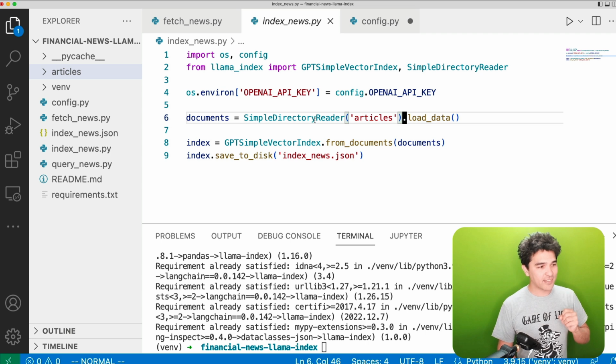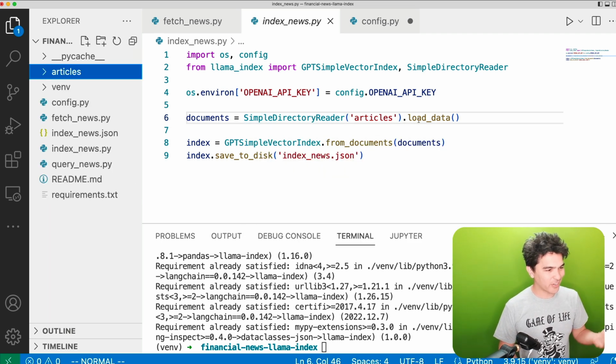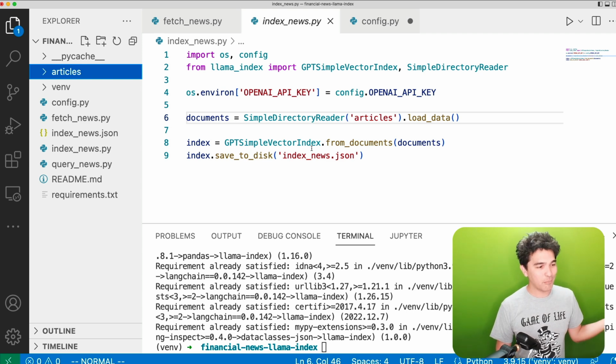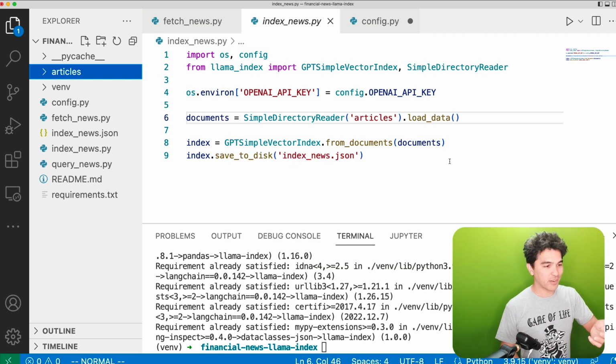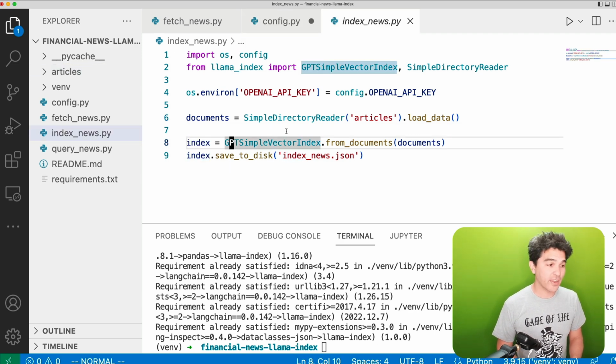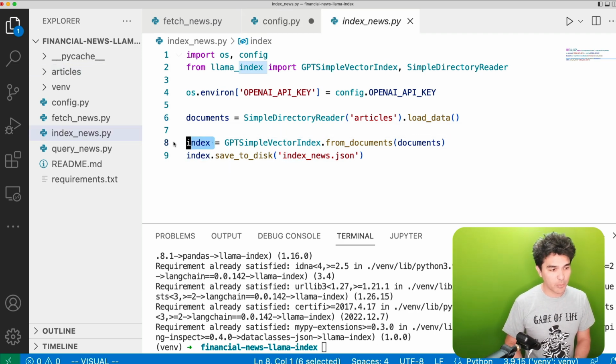That's great right there. And so now all I've got to do is say read all the documents in this articles directory, load it up, and then I say create me a vector index from documents, and I pass it these documents here, and that's my index. And so I create that index. It gets stored in a variable called index.